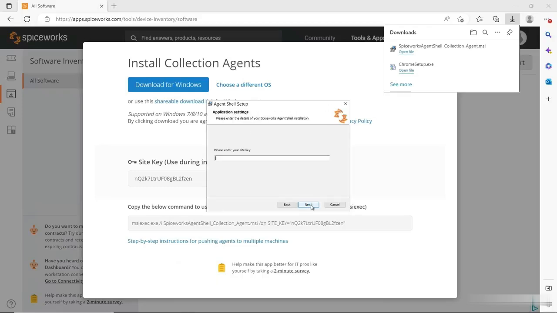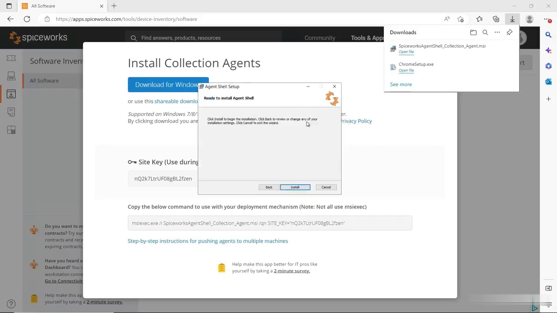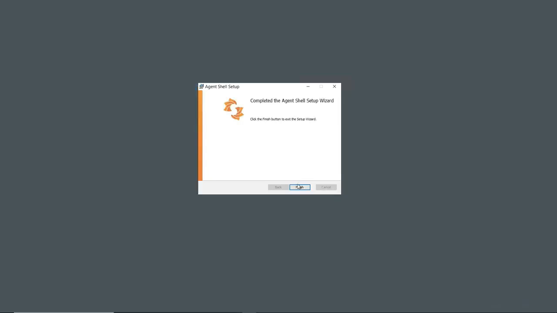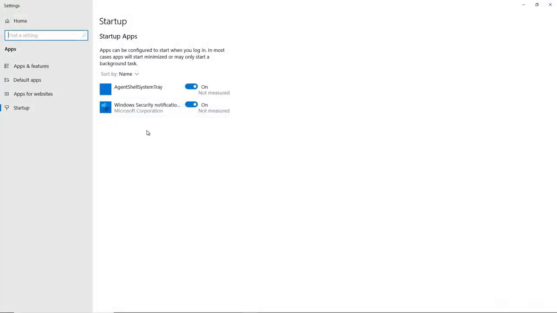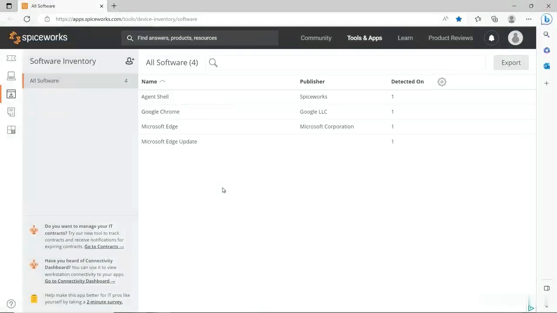And I'll just go ahead and run through the installation. I've copied the key as well. And I'm ready to install the agent. And I'll finish. And you can see when I click on the link that it's set up to start up this application when I go ahead and log in. So I'm just going to log off and log back in. And after logging back in and logging back into the Spiceworks site, we can see the software that's running on the computer that I installed this agent.